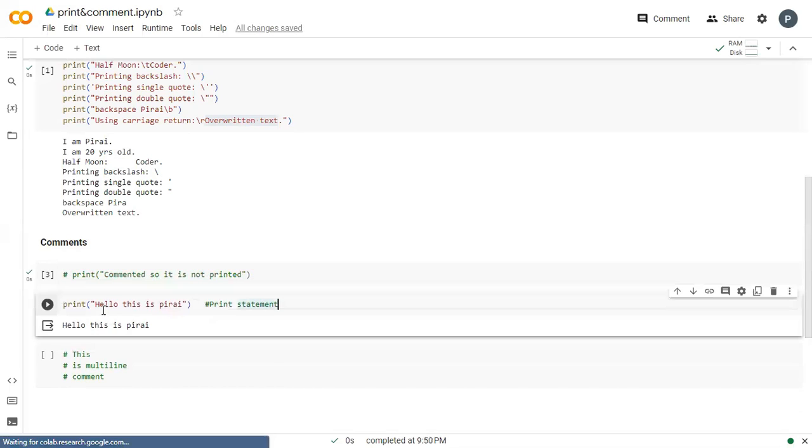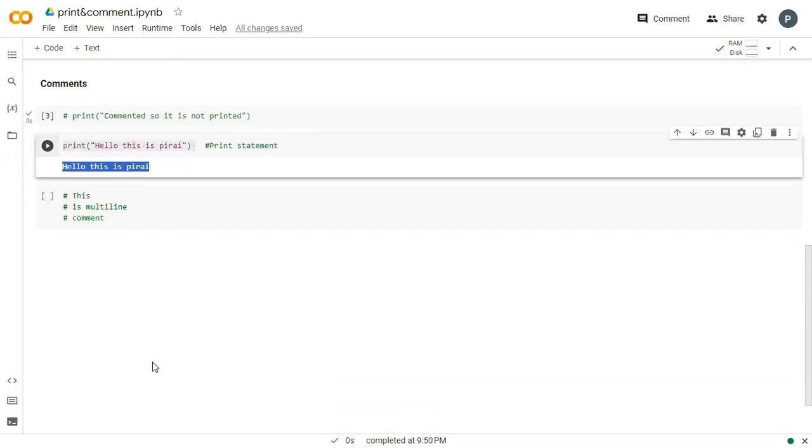Now, come to this statement. Here I have written print hello, this is Pirai, and then I have used a hash and a print statement. So the text after that hash will not be executed. It is just for a readable purpose. Before this is the main print statement, so Hello, this is Pirai is printed.